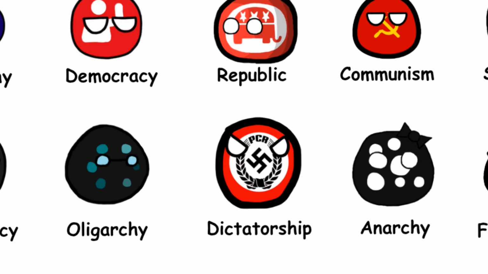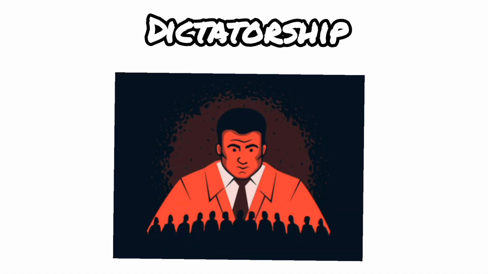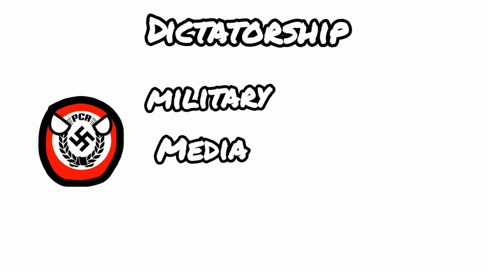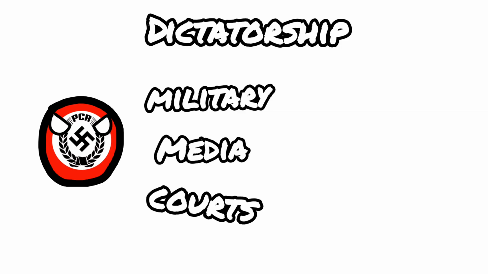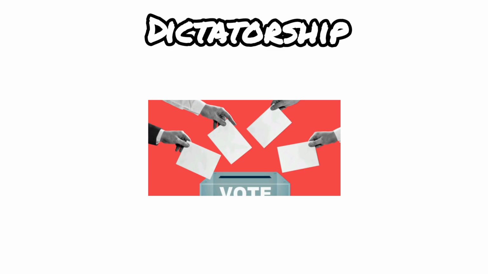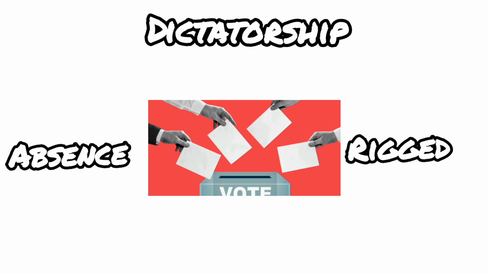8. Dictatorship. A dictatorship is when one person holds absolute power, often gained and kept through force. These rulers usually control the military, media, and courts to silence opposition. North Korea's Kim Jong-un is a modern example. In dictatorships, elections may be rigged or entirely absent.